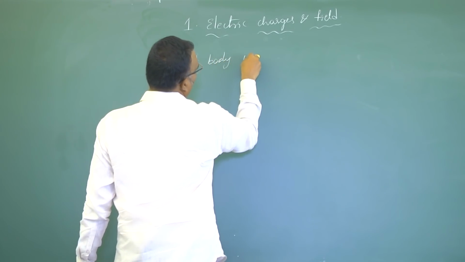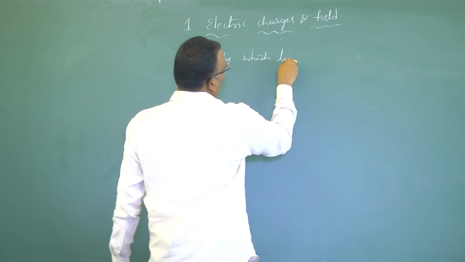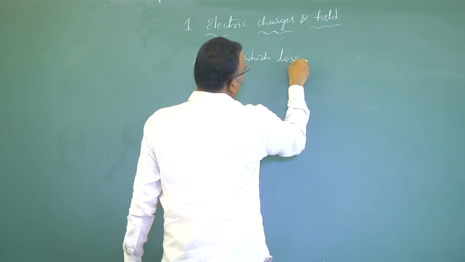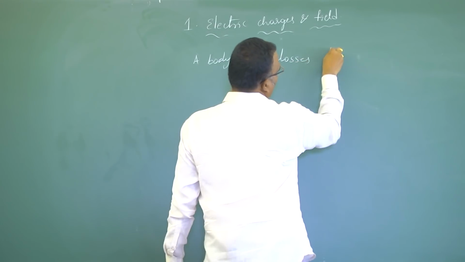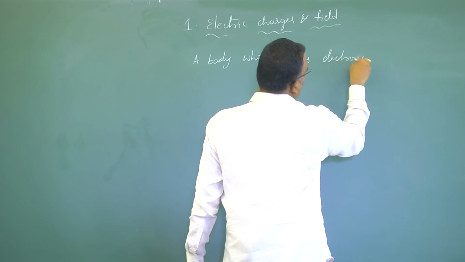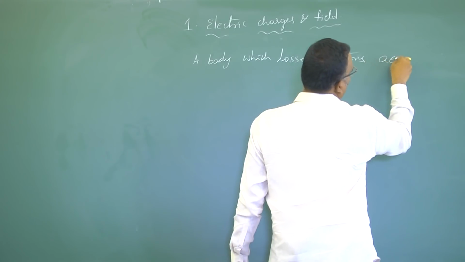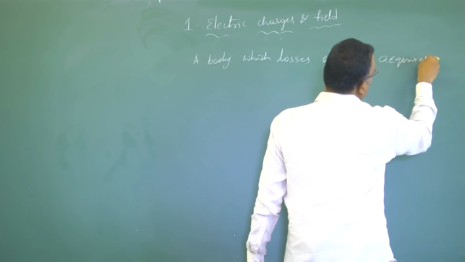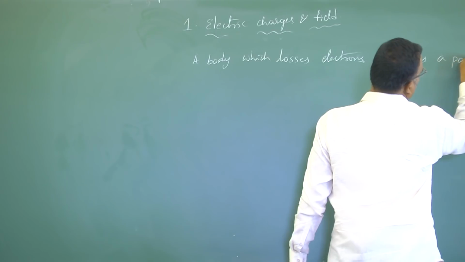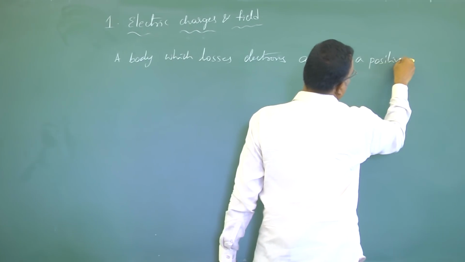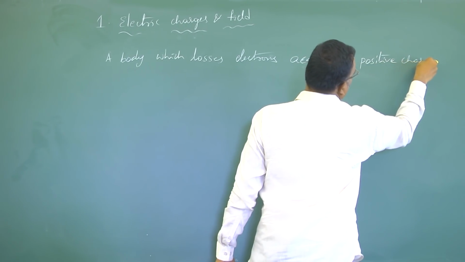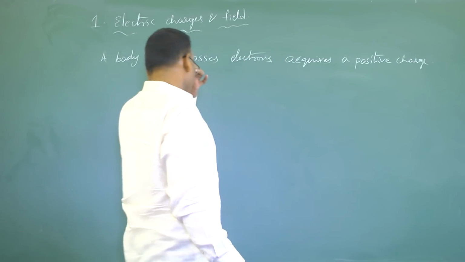A body which loses electrons acquires a positive charge.